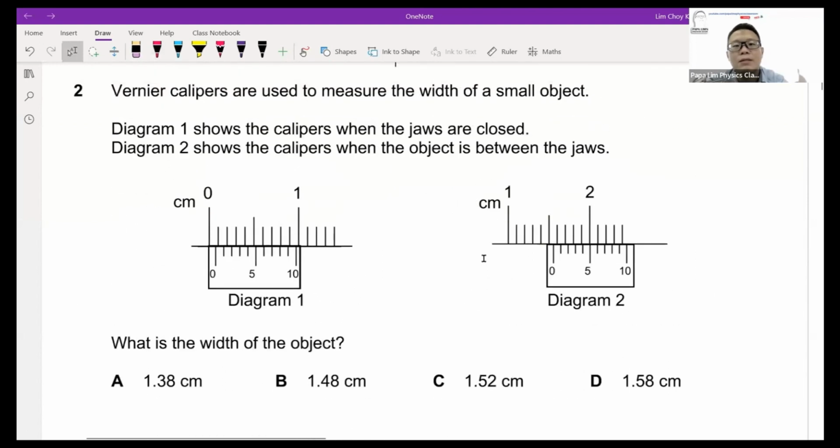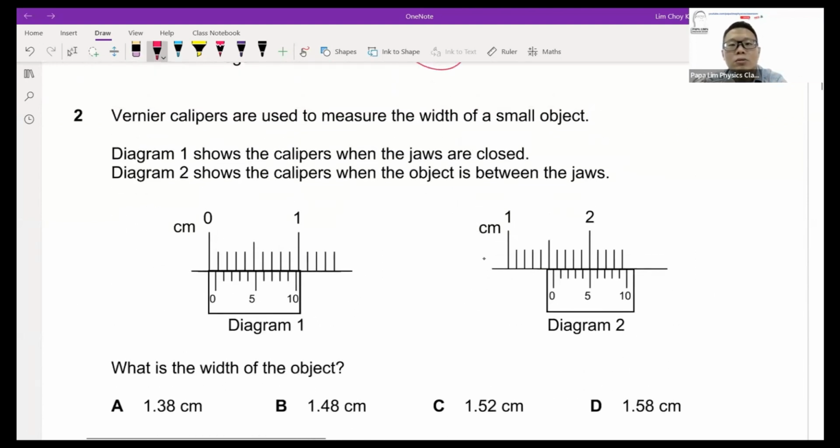The vernier caliper here is used to measure the width of the object. You have diagram 1, which is closed. When it's closed, the reading here will give you the zero error of the vernier caliper itself. With the jaws closed around the object, this particular reading, diagram 2, will give you the observed reading, what you observe from the machine itself.